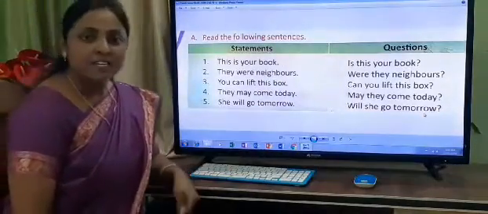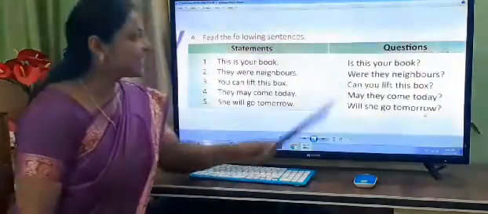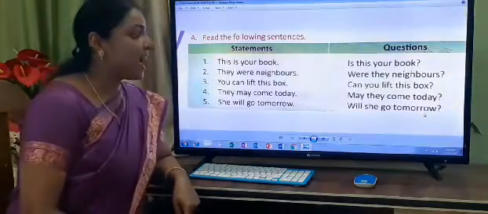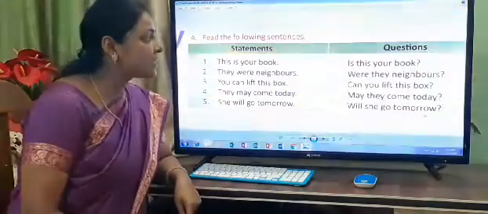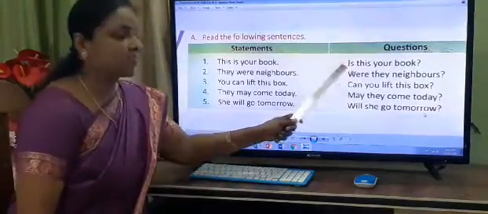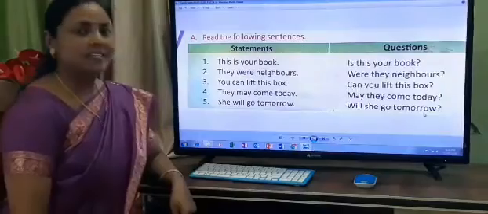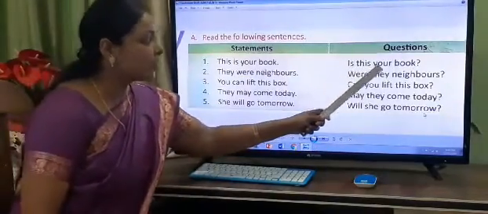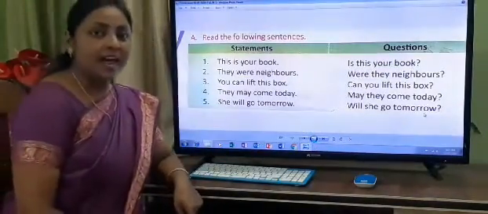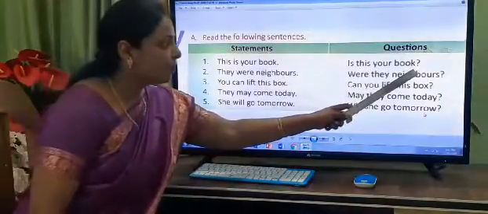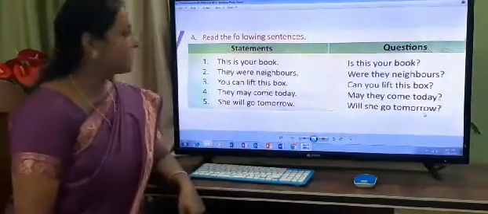So what is the subject here, children? This. In an interrogative sentence, the helping verb will always come before the subject. What is the helping verb? Is. So, is this your book? And at the end of the sentence, we will put a question mark.